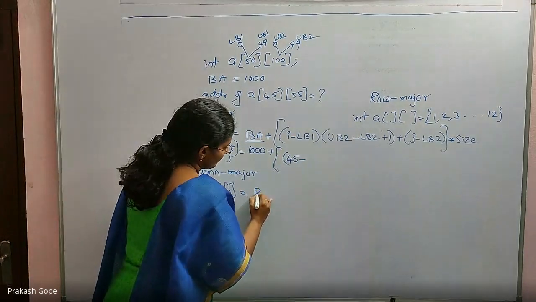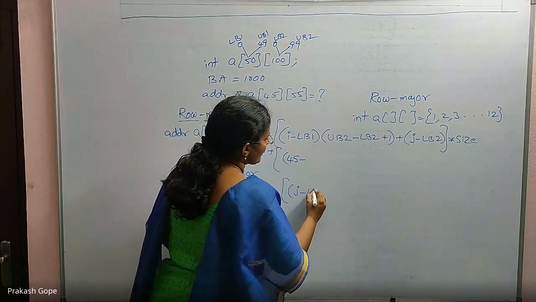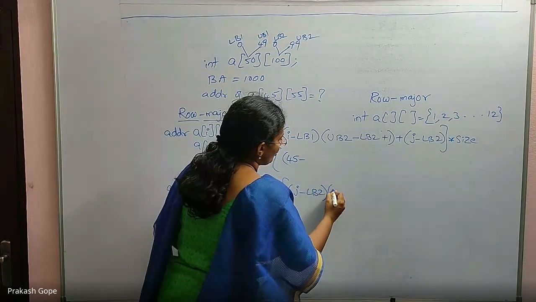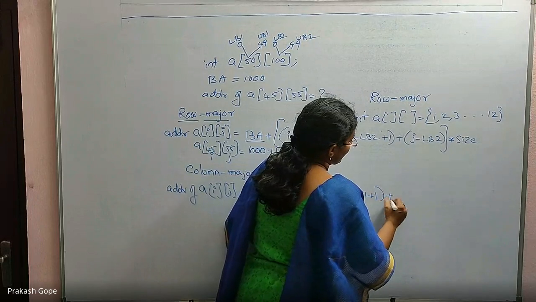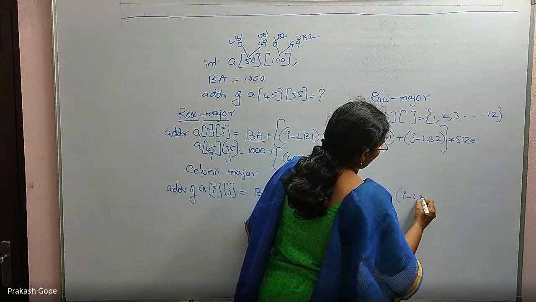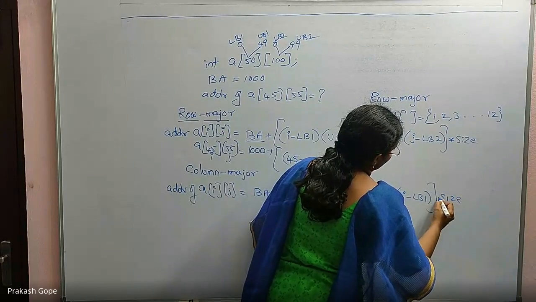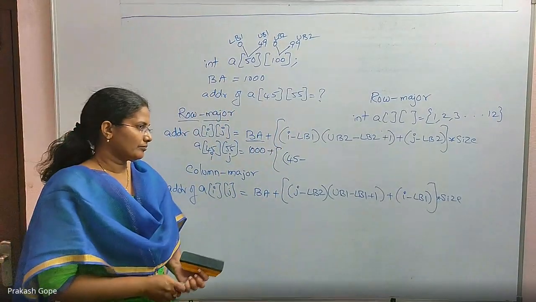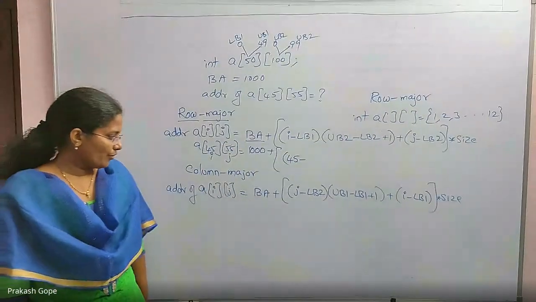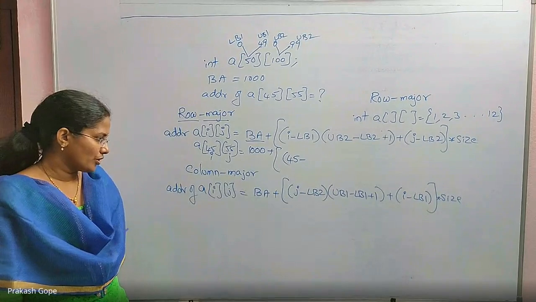So it is base address plus (J minus LB2) into (UB1 minus LB1 plus 1) plus (I minus LB1), into size. This is how we find the address of A[i][j] in column major order storage.